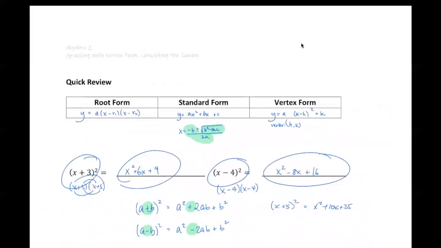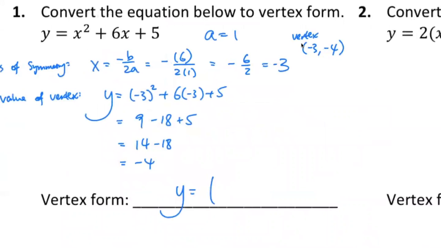Okay, that would work 99% of the time. So what we do, we have the a value that's equal to 1, so we just put an implicit 1 right there, but we don't write it out, so just leave it. So we know it's the 1, and then x minus -3, which becomes +3 squared, and then -4, and that's it. That's how we get our vertex form, by simply using the vertex.